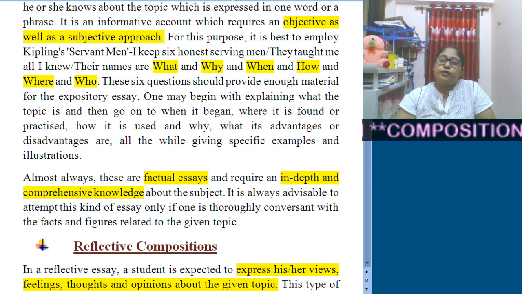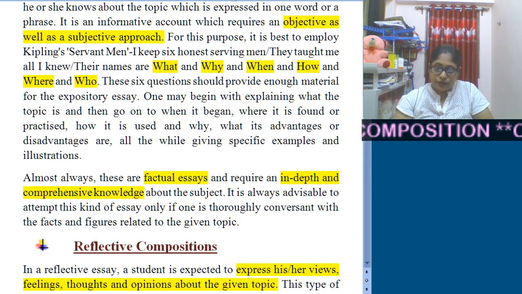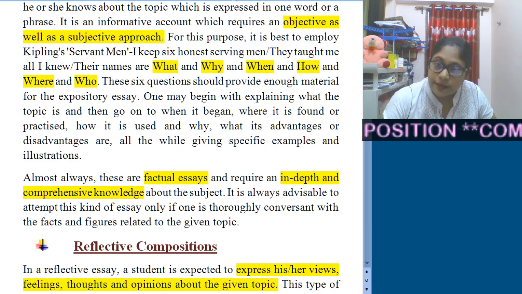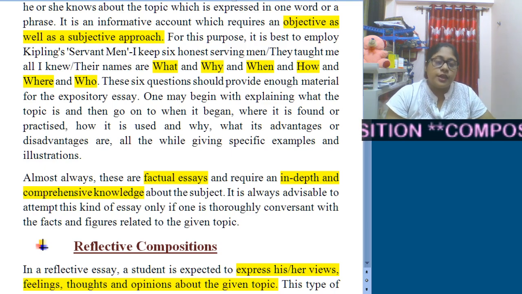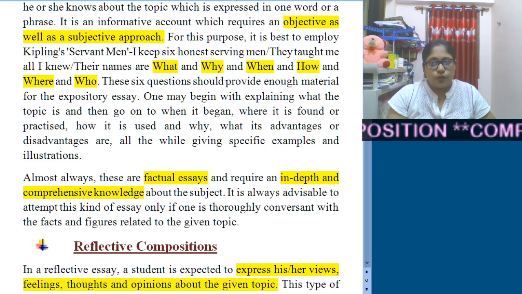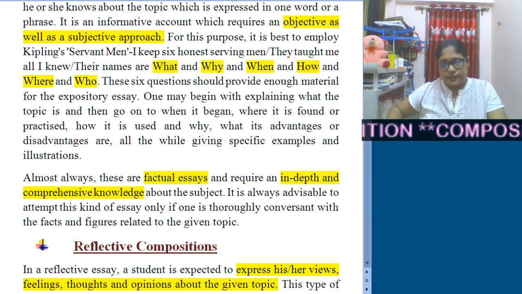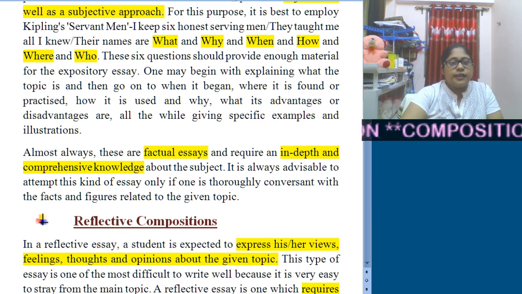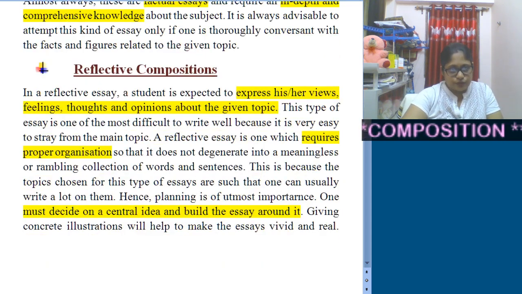In your worksheet you will get one expository composition. First you all try, once you get time. Once I am done with all the composition types, I will definitely try to highlight at least one or two from all these types. Now let us come to reflective composition.